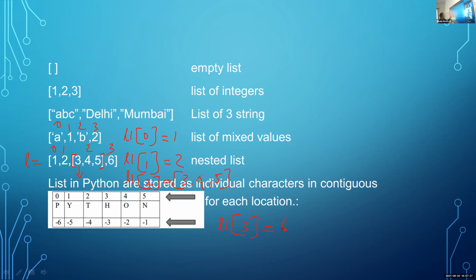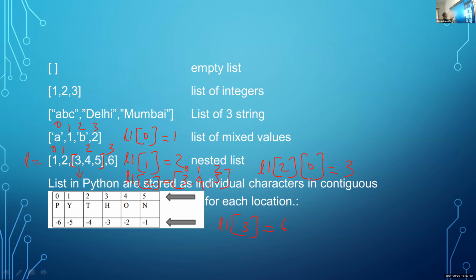Then how can we access this 3? That is the question. Here L1 of 2 is 3, 4, 5. Then from that, I am using L1 of 2, 0. That is 3. Here 0, 1, 2. This is L1 of 2. From that L1 of 2, I want to access some value.